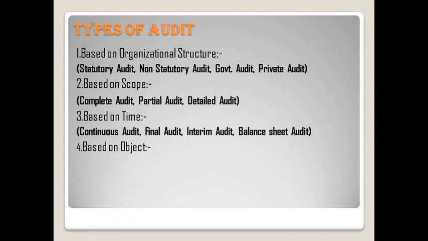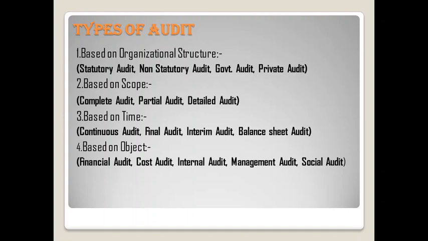Today we are going to discuss audit based on objective. So which types of audit come under this audit? The first is financial audit, that means audit based on financial object. Then audit based on cost object, then internal audit, then management audit and social audit.